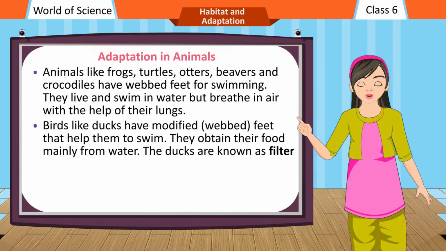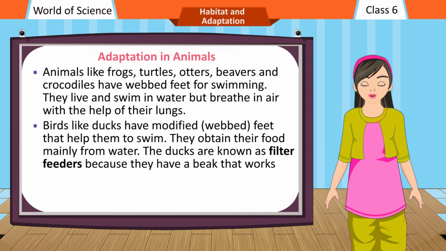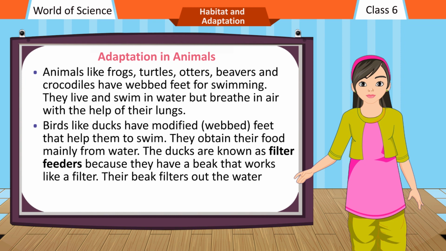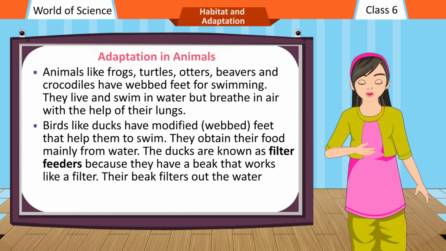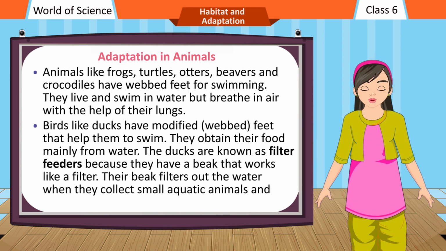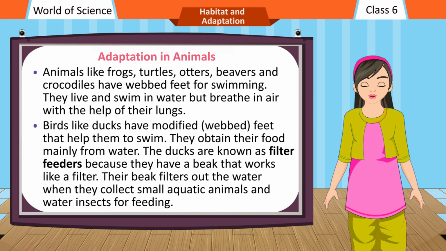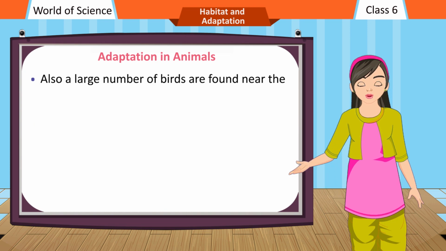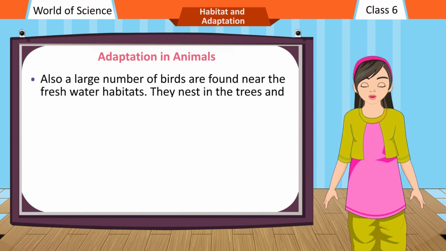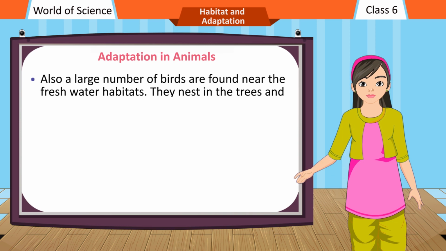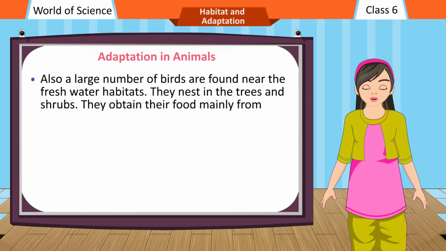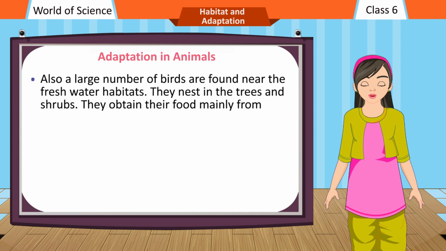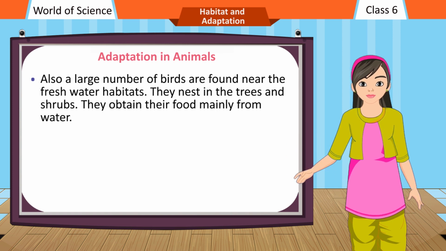The ducks are known as filter feeders because they have a beak that works like a filter. Their beak filters out the water when they collect small aquatic animals and water insects for feeding. Also, a large number of birds are found near the freshwater habitats. They nest in the trees and shrubs. They obtain their food mainly from water.